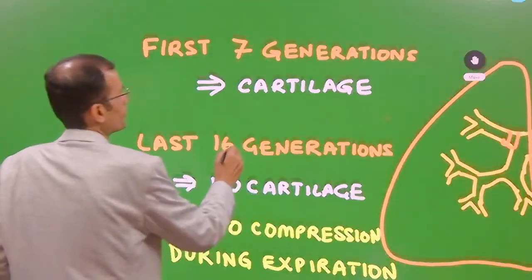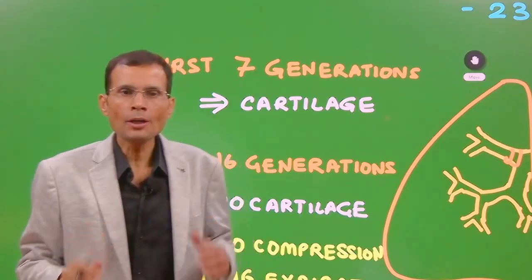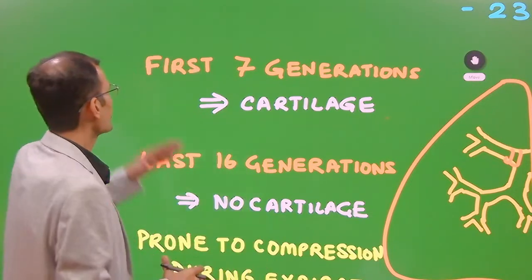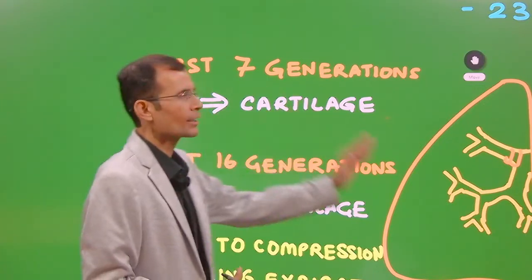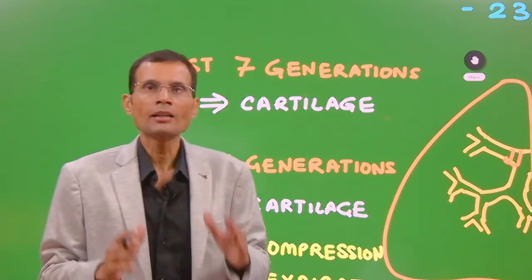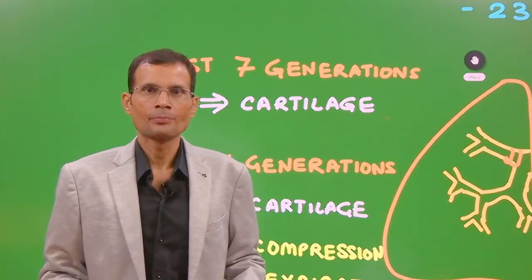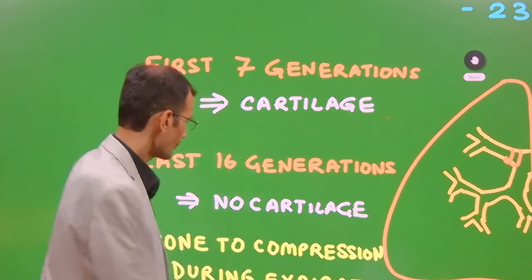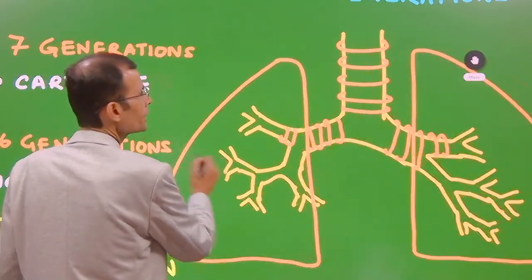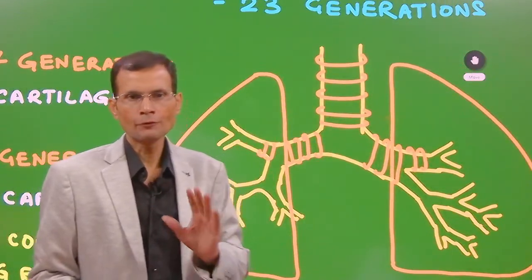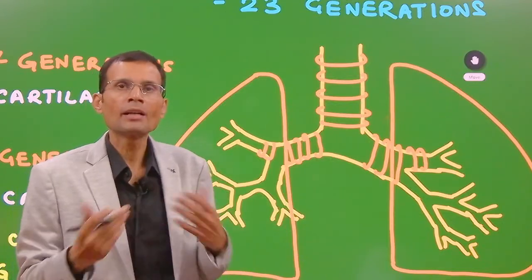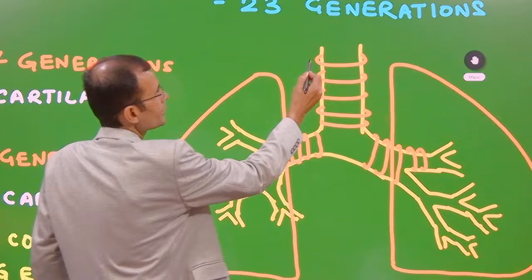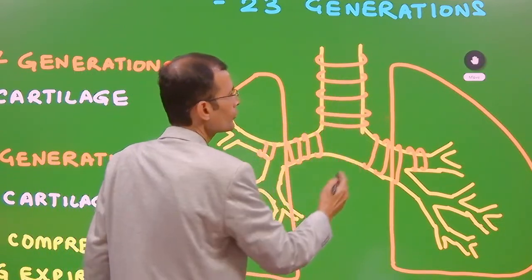That's point number 1. What is more important for us to understand is that trachea and the first 7 generations are cartilaginous. That is, they have cartilage in their walls. You can see here, I have drawn it diagrammatically. I have not shown 23 generations, but just as a representative diagram, you can see that there is cartilage in the wall of these airways.